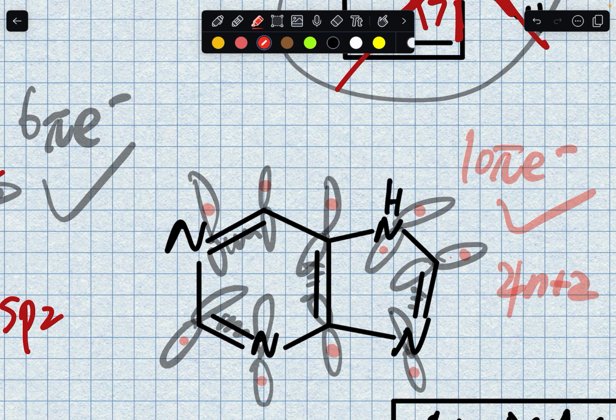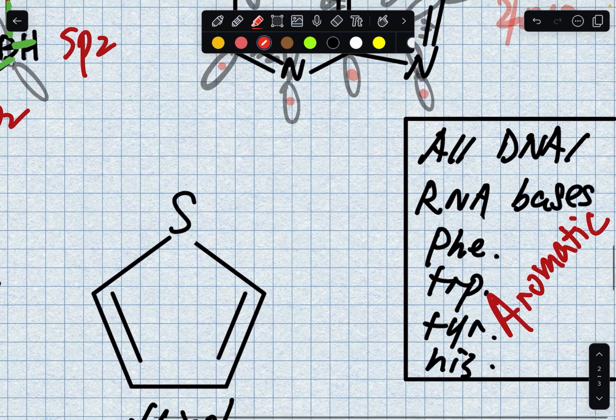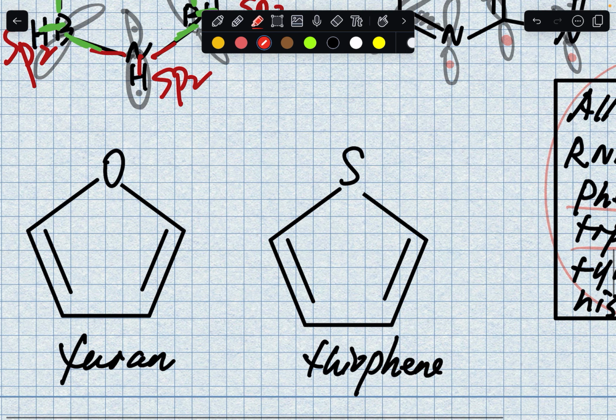So now I'm going to tell you the bread and butter of this video, which is all the DNA or RNA bases and all the aromatic amino acids, all the amino acids that have rings, except proline. Proline is a cyclic structure, but proline really has sp3 carbons in its side chain. But phenylalanine, tryptophan, tyrosine, and histidine are all aromatic. So on the MCAT, don't second guess yourself. They are aromatic. That might bump you 2 questions. 2 points is a lot on the MCAT.